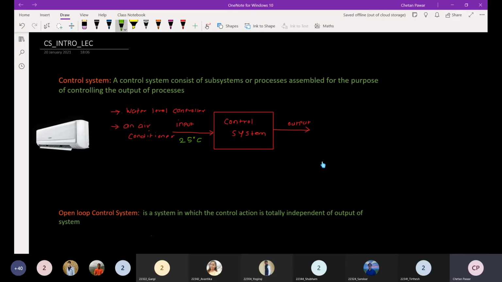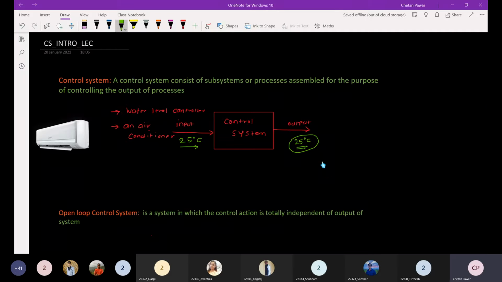And what I want as an output is that the room temperature should be maintained at 25 degrees Celsius. So this is my input, and this is my desired output. So what I am doing here is controlling the output of the process.